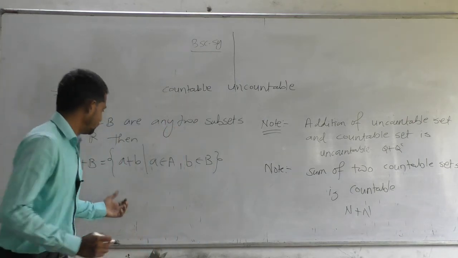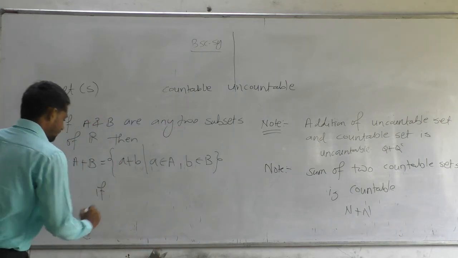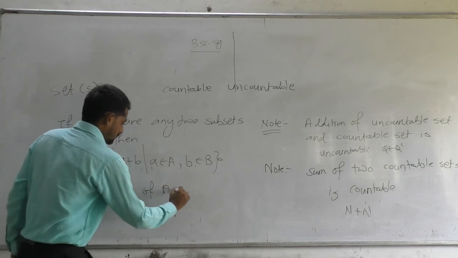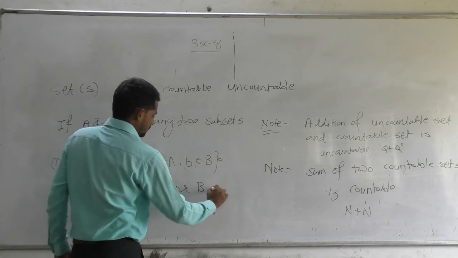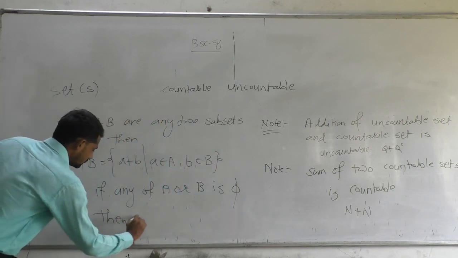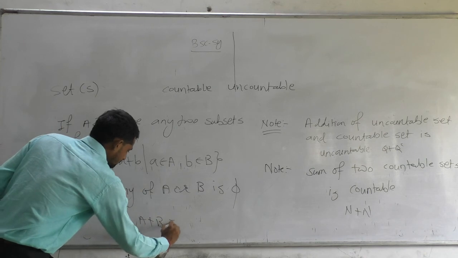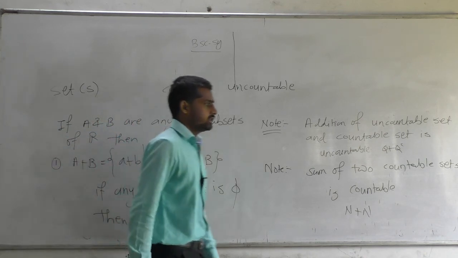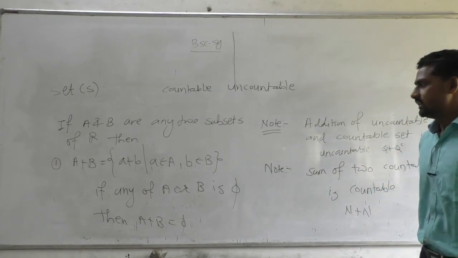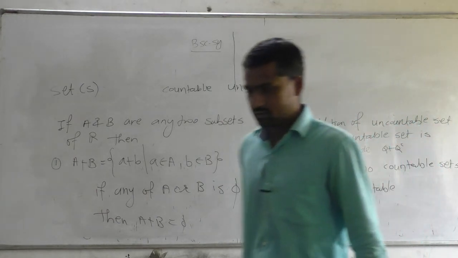Now if any of A or B is empty, then A plus B is phi. Observe that if any of the two, A or B, is empty, then we can say that their addition is empty.